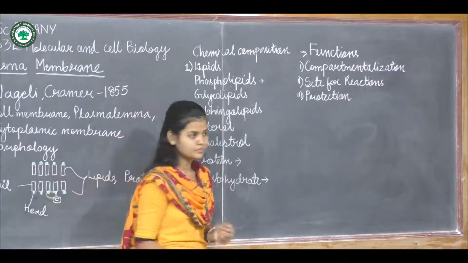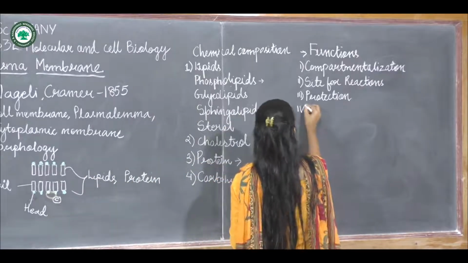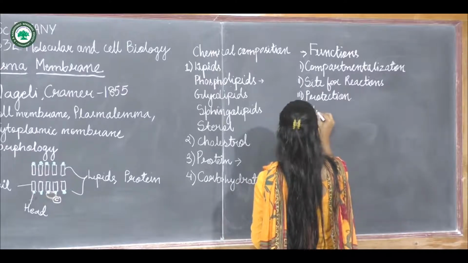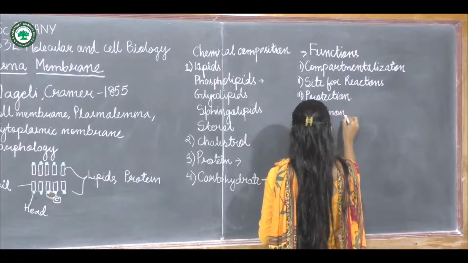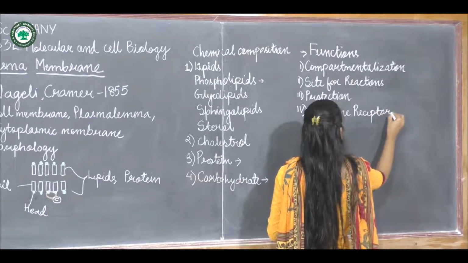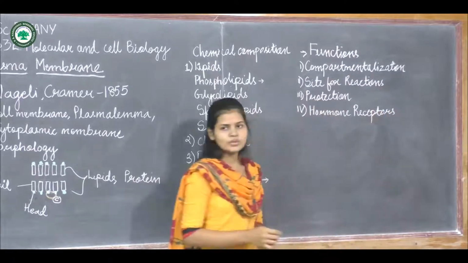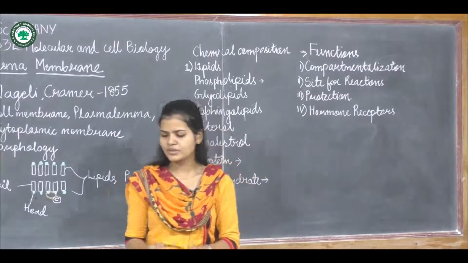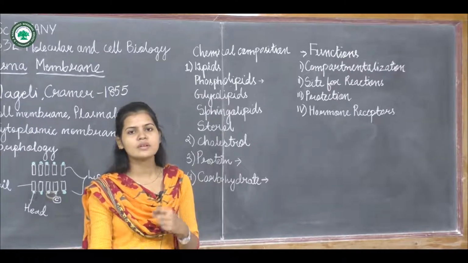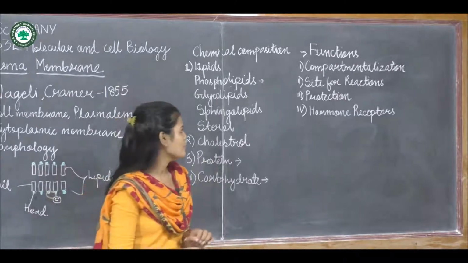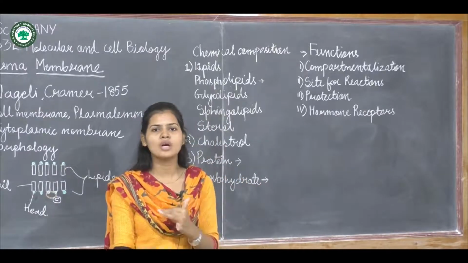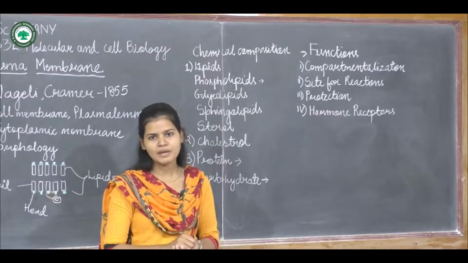Now next is receptors. It also has the presence of certain membrane receptors, which will allow a certain type of chemical to pass through it. So certain hormones, because of the presence of a hormone receptor, it will also allow certain hormones to pass through it.